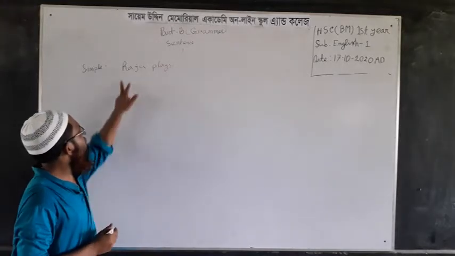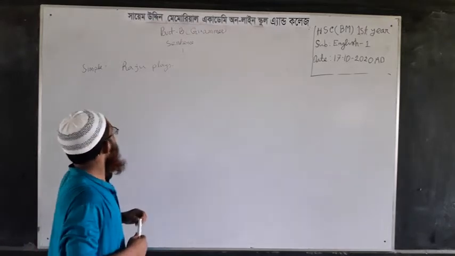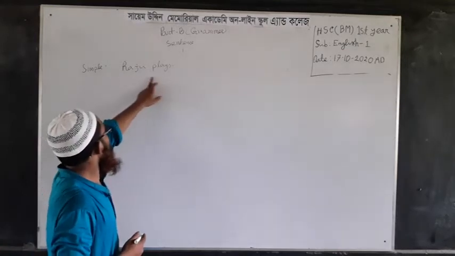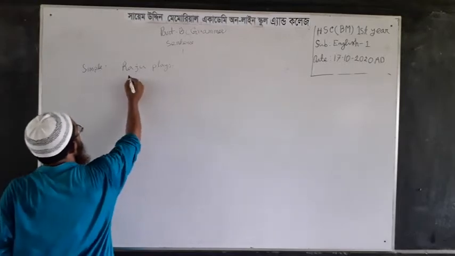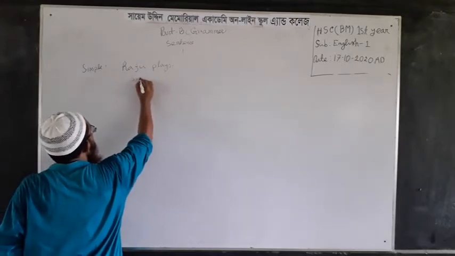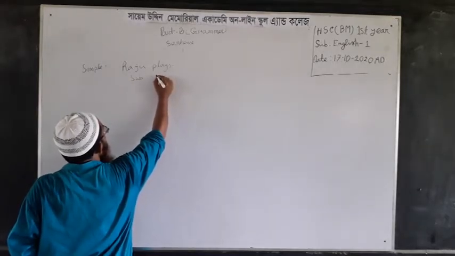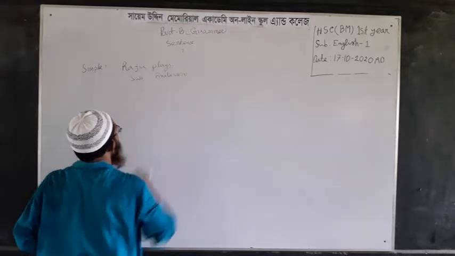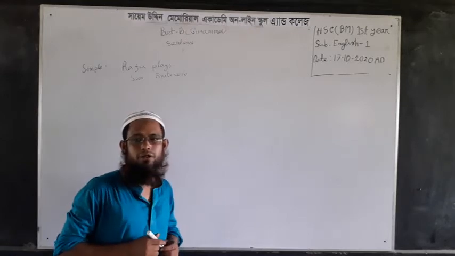Just these two words can completely express the opinion of a speaker. Raju plays. It's a simple sentence. It contains a subject. Raju is the subject, and plays, here play is the principal verb or finite verb. Even a single word can be a sentence too.